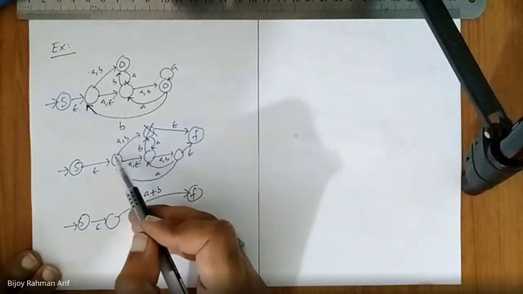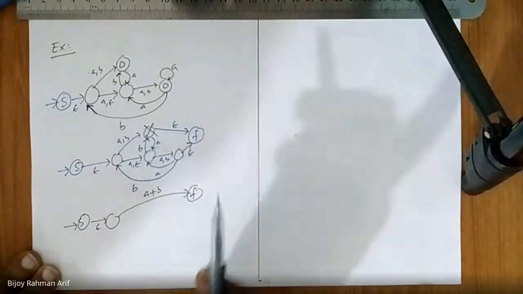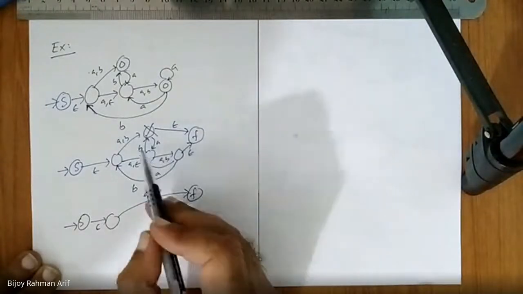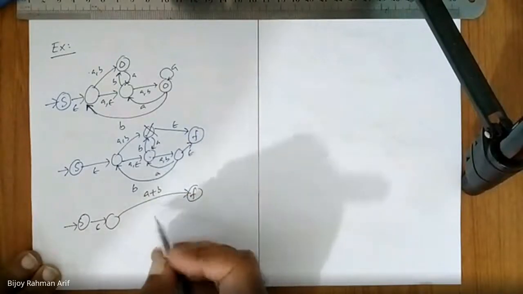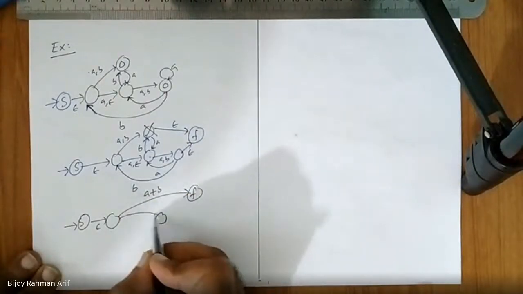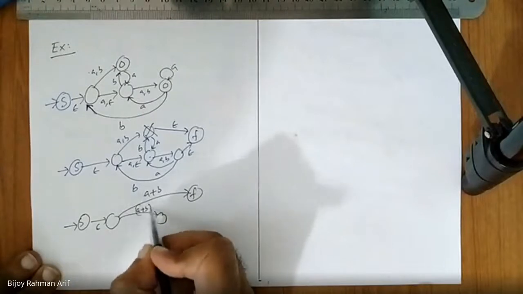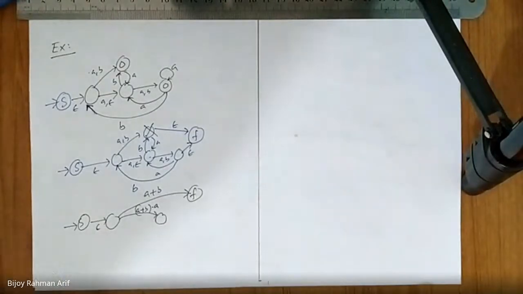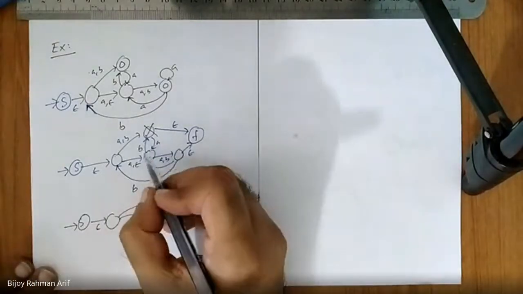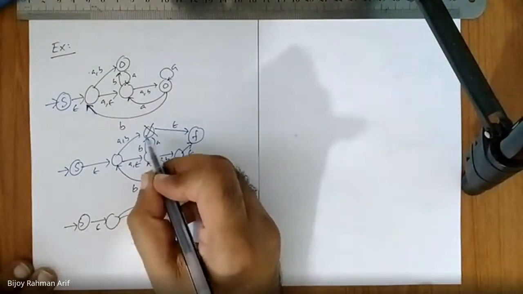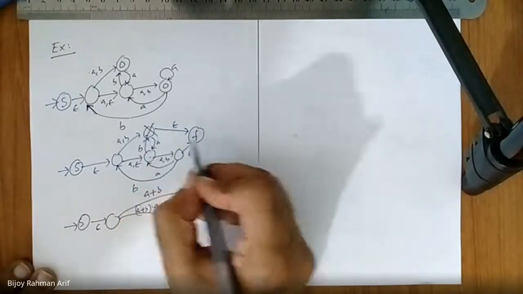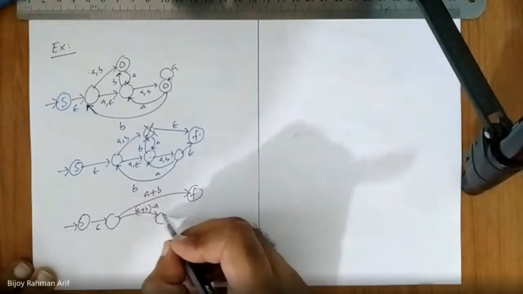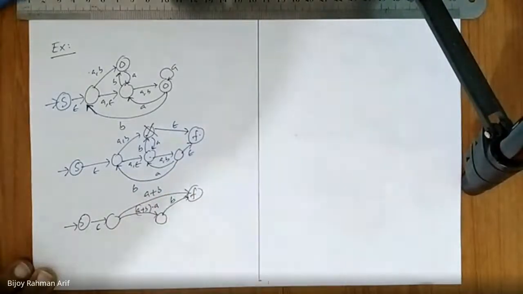You might go from here to here seeing A union B. Then you might see another A coming back here. So what are you missing? You are missing from here A union B concatenated with A. Do you agree with me or not? Not only that one. There are more. You might go from here to here seeing B, here to here seeing B. Then again you can go to the final state. So you are also missing B, directly B over here.